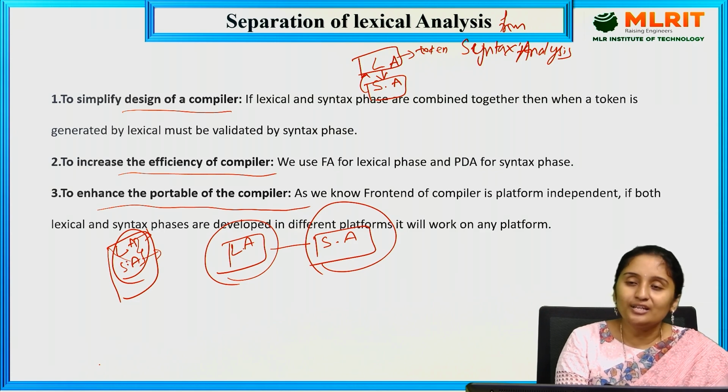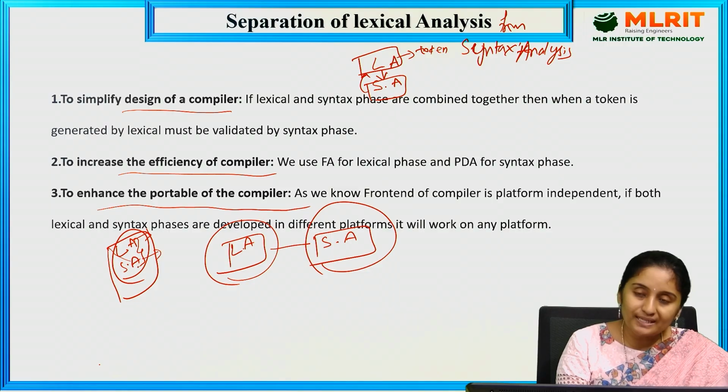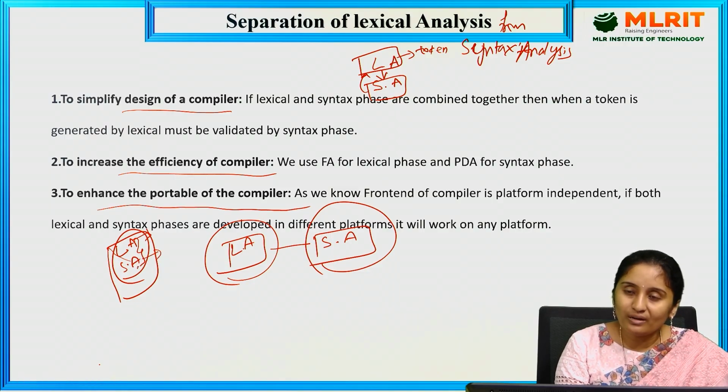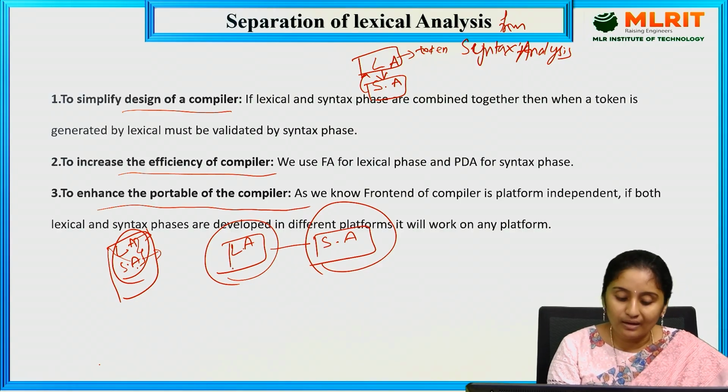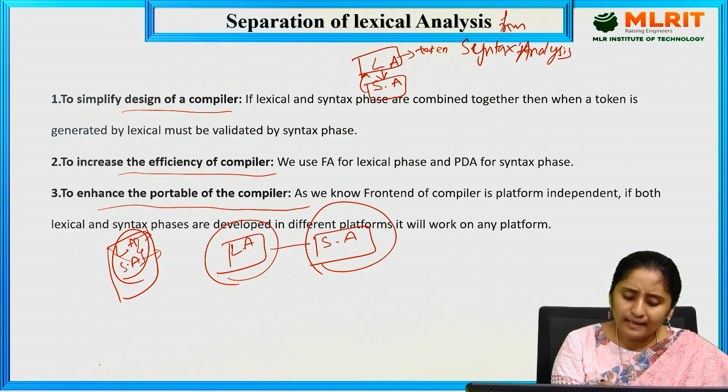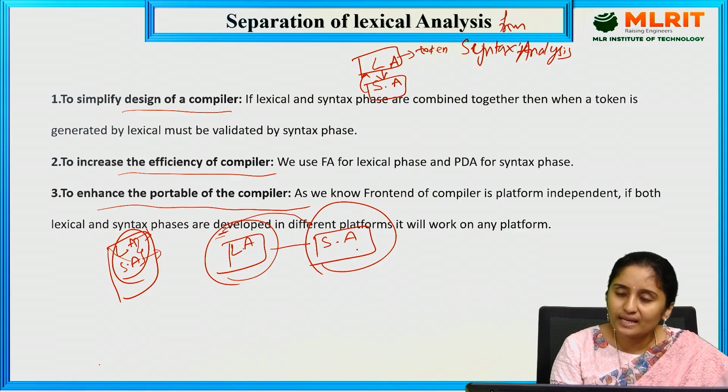So once I check the token, I need to give it to the syntax analysis, and the syntax analysis checks whether it is valid or not. If it is valid, then only I will go for the next token. But if the phases are separate, the lexical analysis scans each and every character, generates tokens, and gives them to the syntax analyzer.